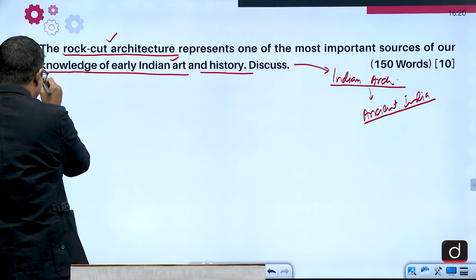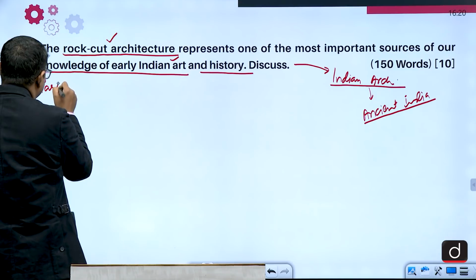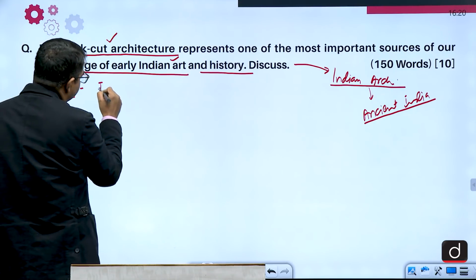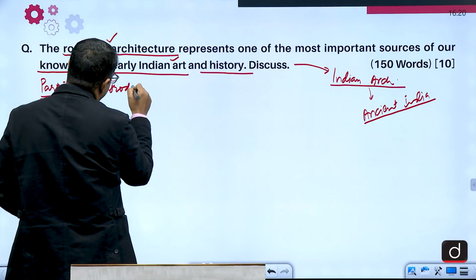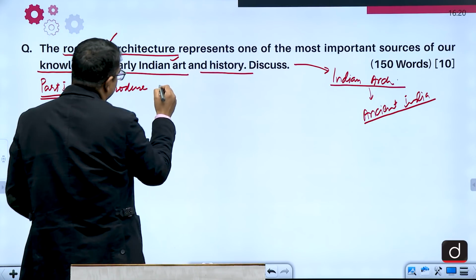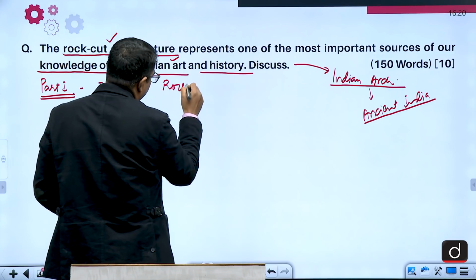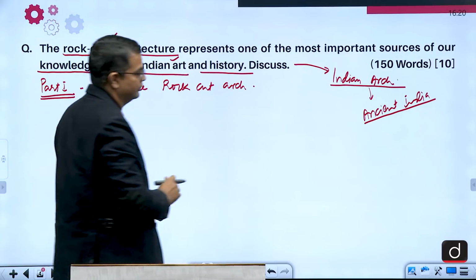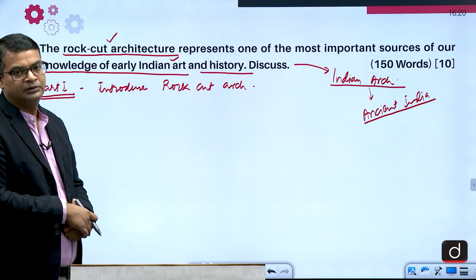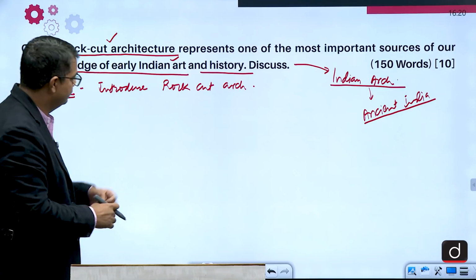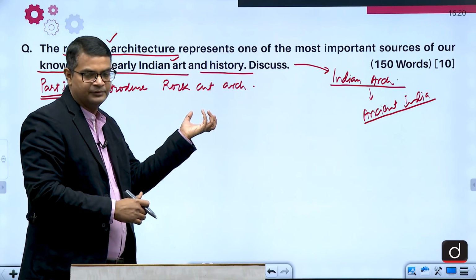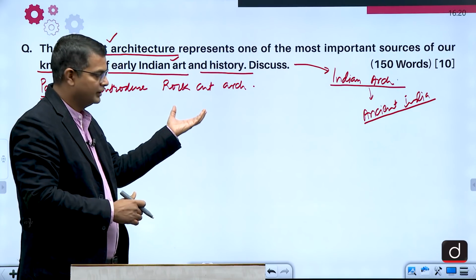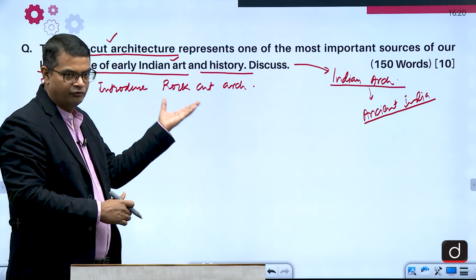See, in the first part, you introduce rock cut architecture. What is rock cut architecture? You need to write here what rock cut architecture is. How did this architecture evolve?